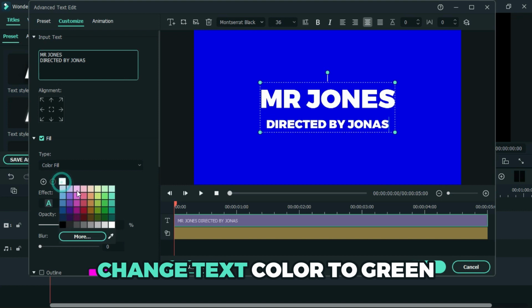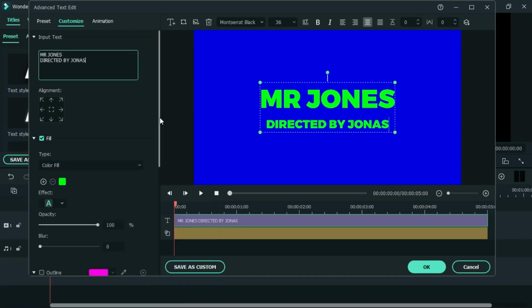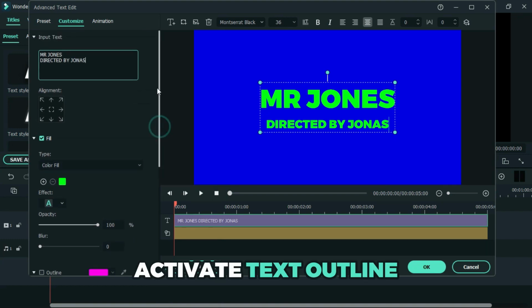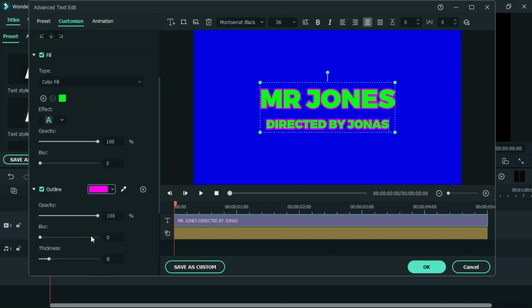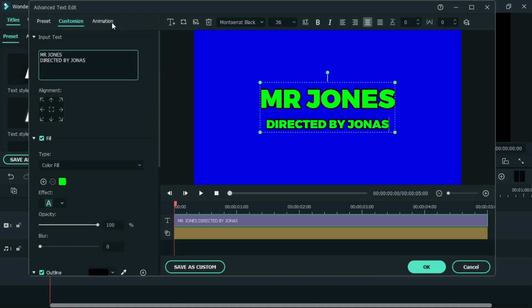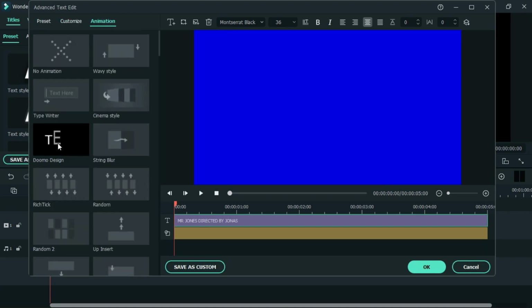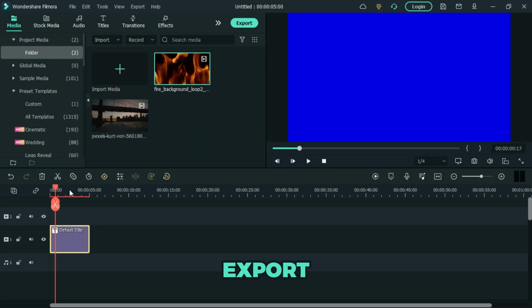Change the text color to green. Activate the text outline and change its color to black. Proceed by adding any animation of your choice. Now export the video.